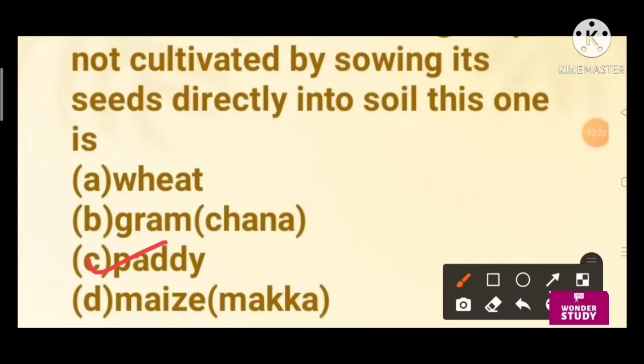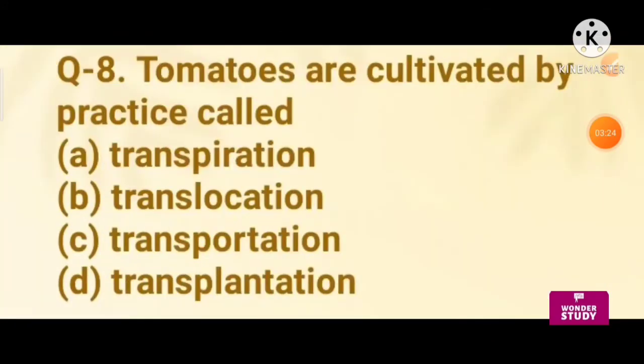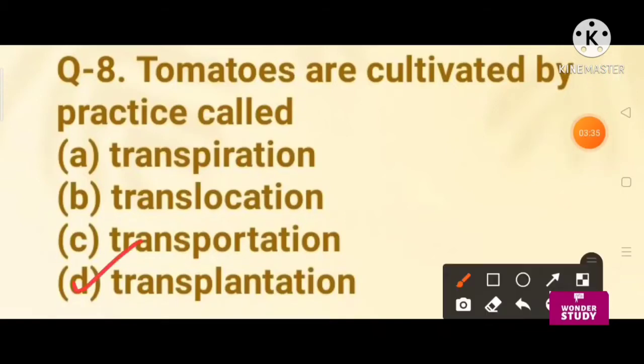Let's come to question number 8. Tomatoes are cultivated by practice called transpiration, translocation, transportation, transplantation. So the right answer is transplantation. Paddy, tomatoes and chilies are grown by transplantation.